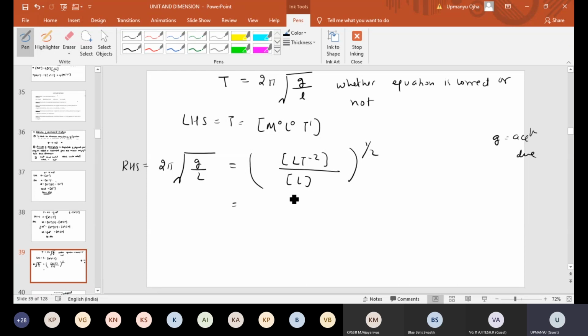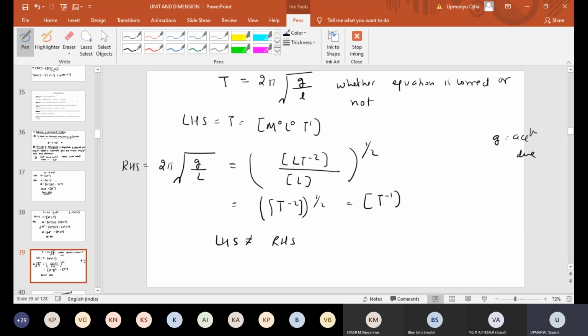So what are we getting? If you take L in the numerator, you will get L power 0, so we will get T minus 2 power half. If you multiply half with the power, you get the dimension of the right hand side as T minus 1. So RHS dimension is T minus 1, LHS dimension is T, which means LHS is not equal to RHS, therefore this formula is not correct.